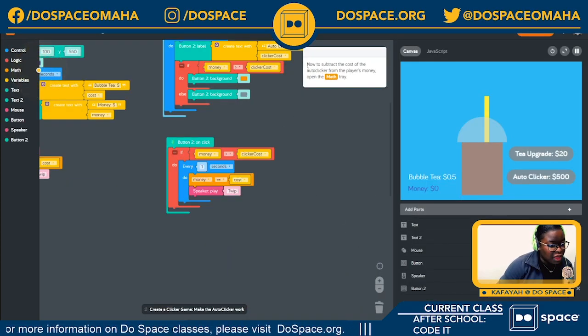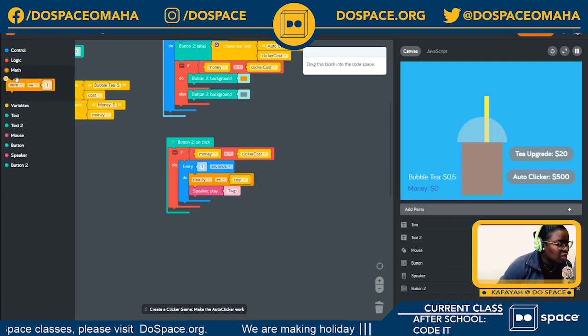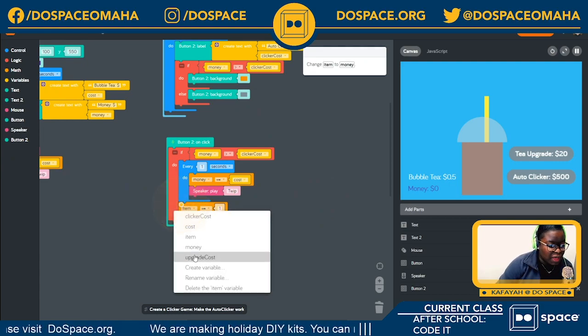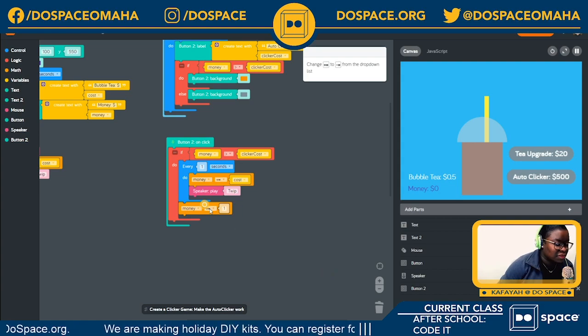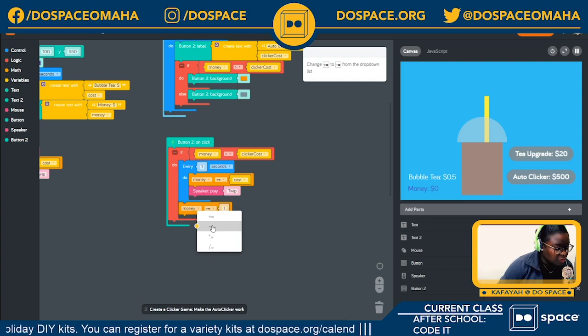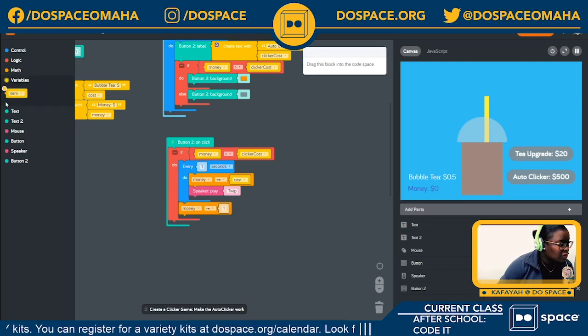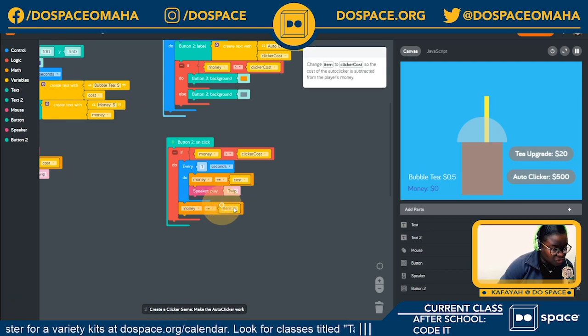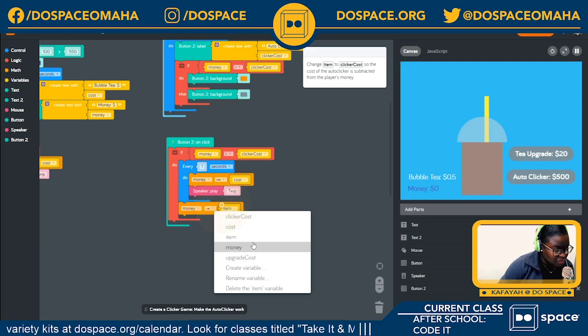Awesome. So now, to subtract the cost of the auto clicker from the player's money, we're going to open our math tray and connect the block. Change this, of course, from item to money because the variable we're dealing with today is money. If we used item, our code wouldn't work. Next, we're going to change this to a negative equal to sign. And back to my variables tray, I'm going to switch this to item and change that, of course, from item to clicker cost.